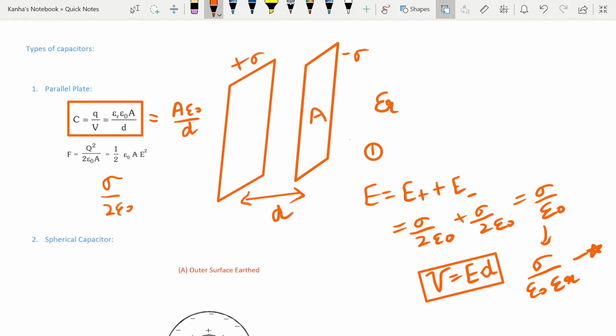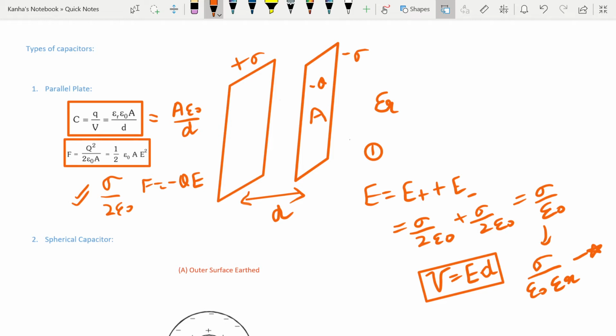To find the force on the negative plate, which has charge minus q, that force is given by q square by 2 epsilon naught A, because force is equal to minus q times E. We know the E, so you easily find the magnitude of the force, and you can also write it as half epsilon naught A E square.